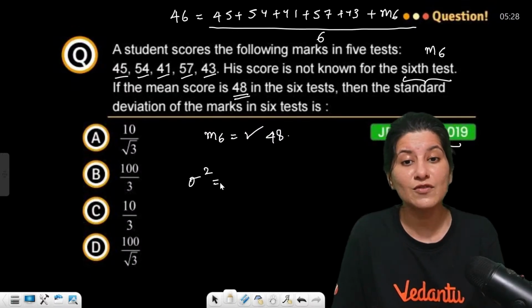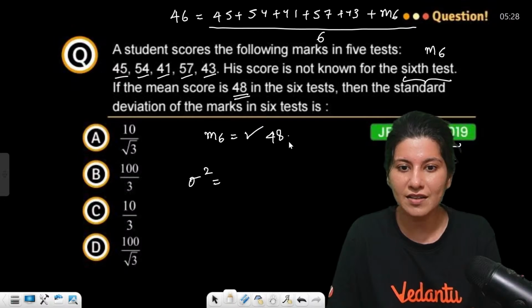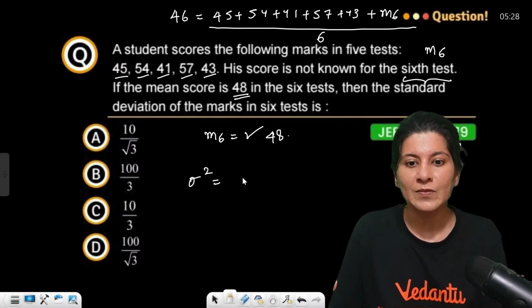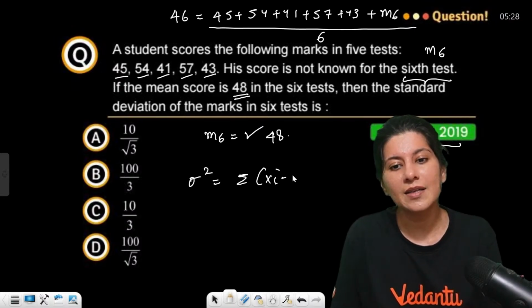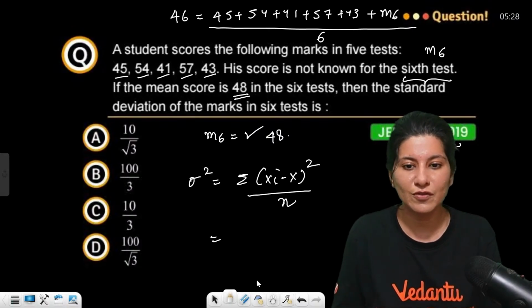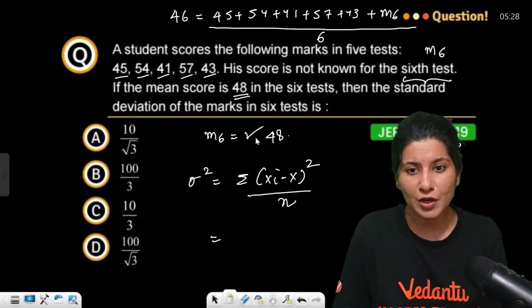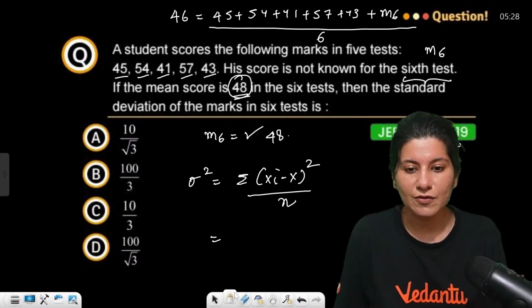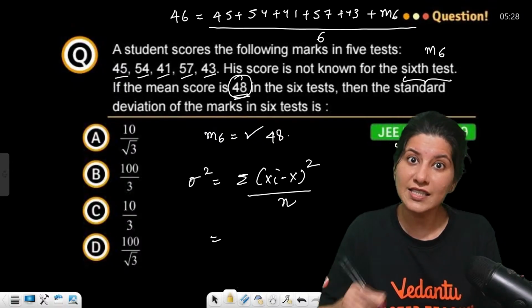Sigma square. Which formula? The first formula. Standard deviation is what they are asking. So this is sigma of xi minus x bar whole square upon n. This formula will be useful for you. So 48 is the mean, right? Now calculate the deviation and square it.